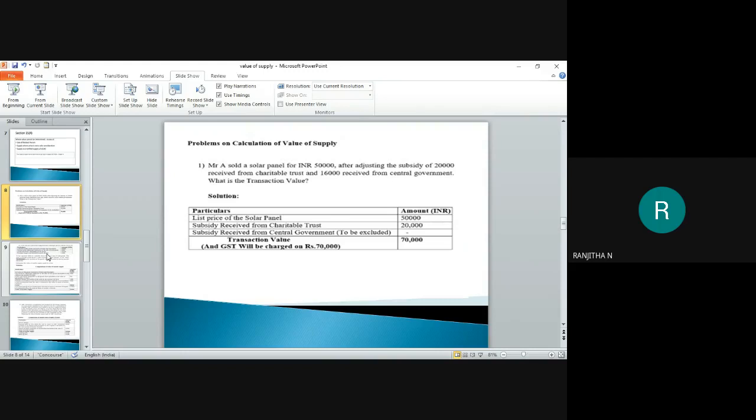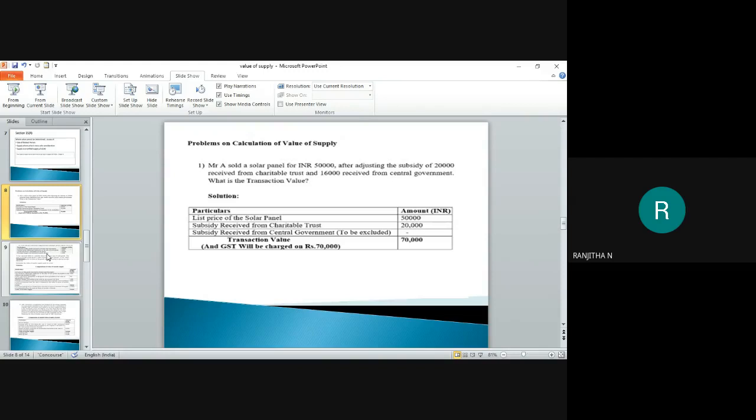Put a column, particulars and amount column. Under particulars, the first thing we need to take here is the selling price of the solar panel, which is 50,000. I'm just taking that amount to the amount column. The next step is, if there are any inclusives, I have to add them, and if there are any exclusives, I have to deduct them. The subsidy is part of my inclusives.